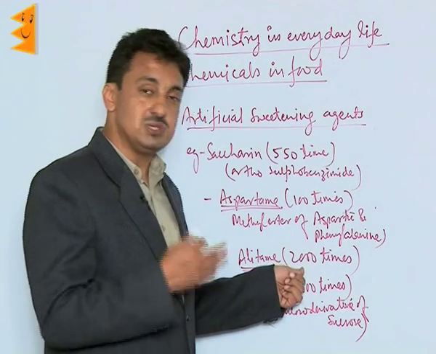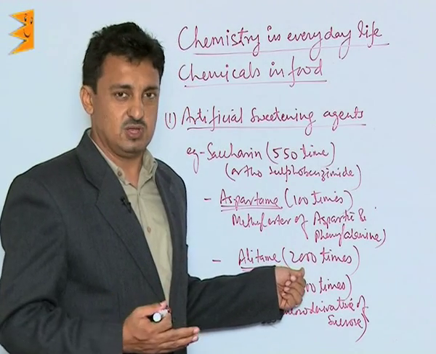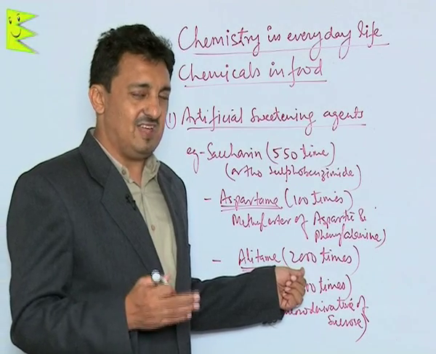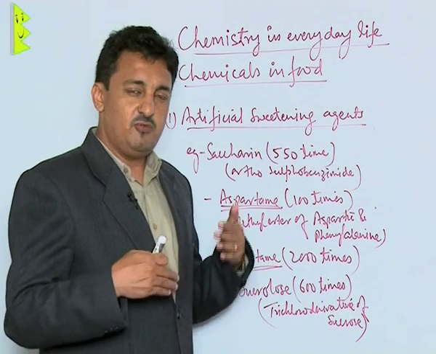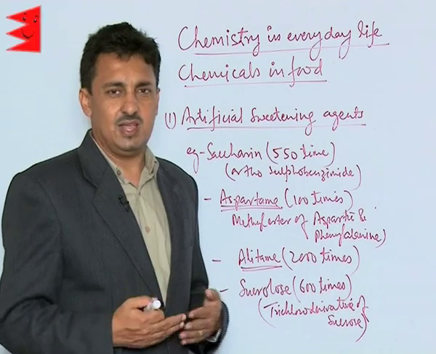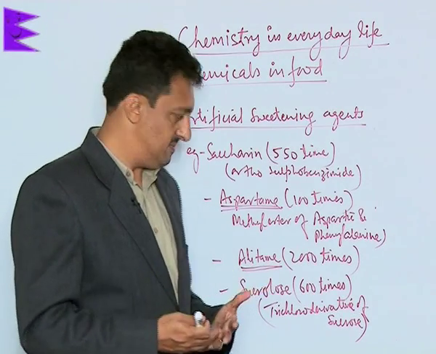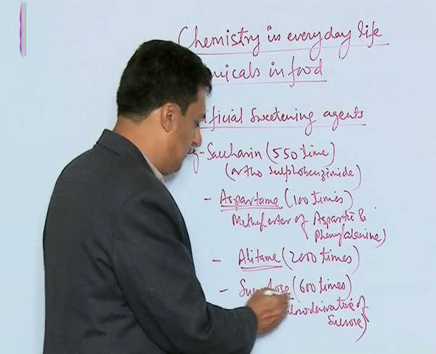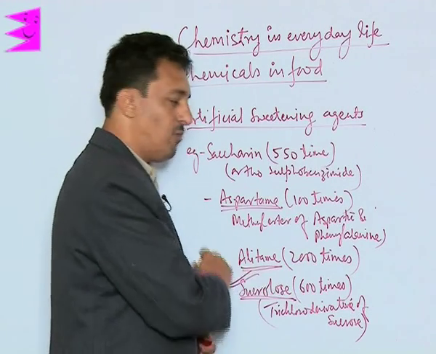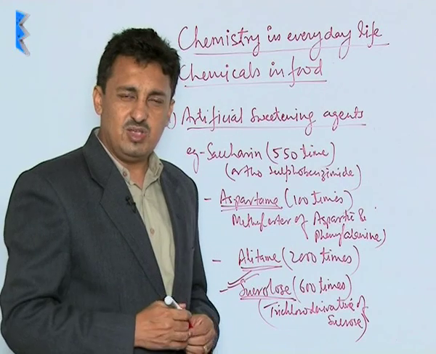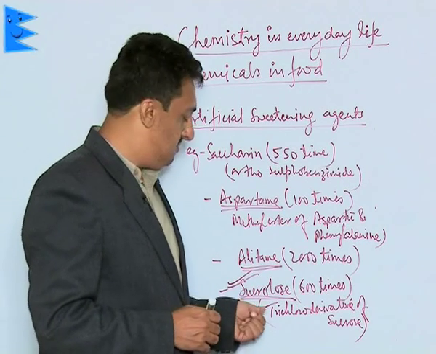It is 2000 times sweeter than the normal cane sugar. And the only problem is that it becomes very difficult to control the sweetness while adding it. It makes the food get spoiled because of its excessive sweetness. Then we have nowadays developed sucralose, which is nowadays what basically all artificial sweeteners are.